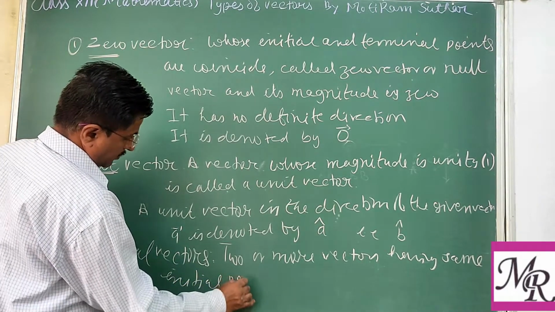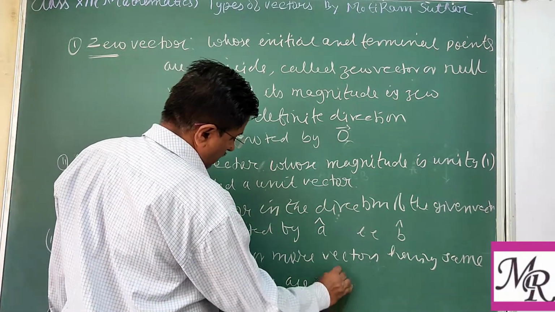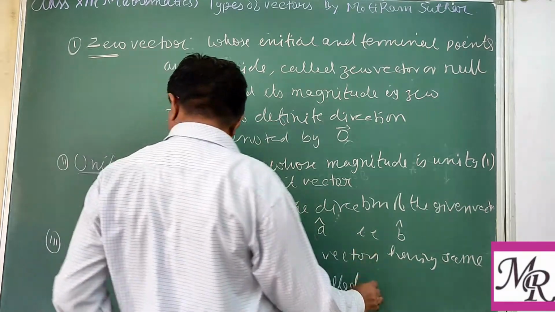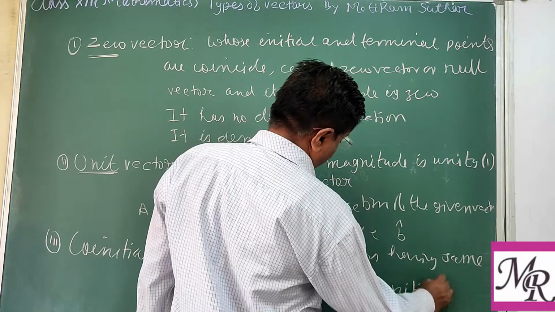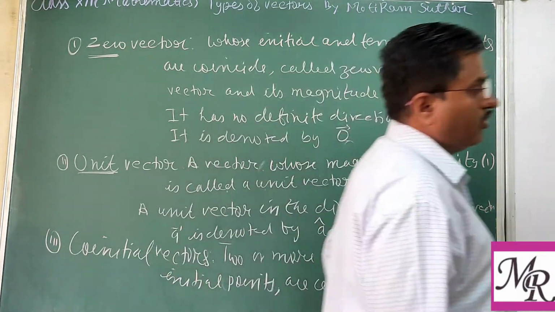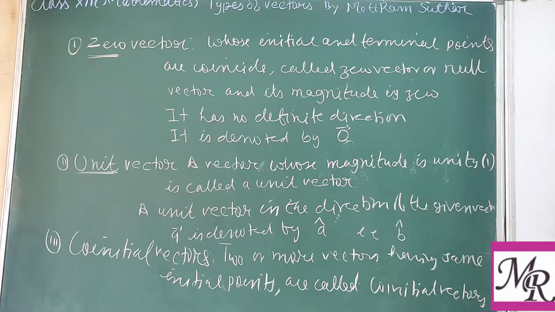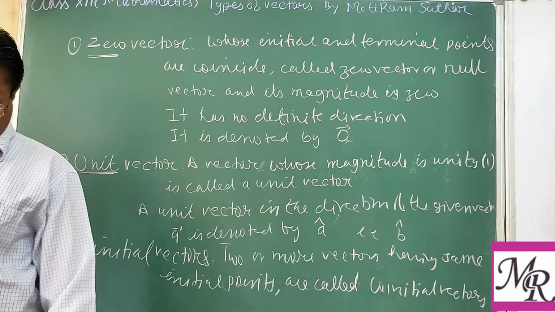Initial points are called co-initial vectors. So very easy definition for the co-initial vector. The vectors having the initial point same, that are known as co-initial vectors.